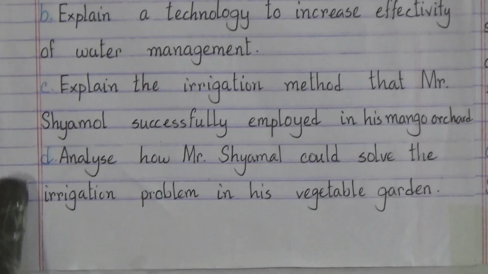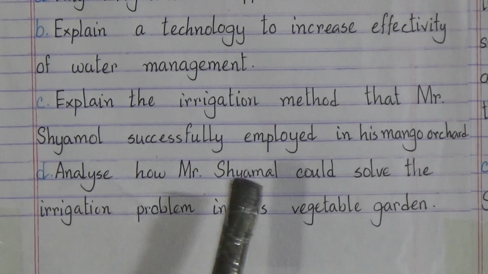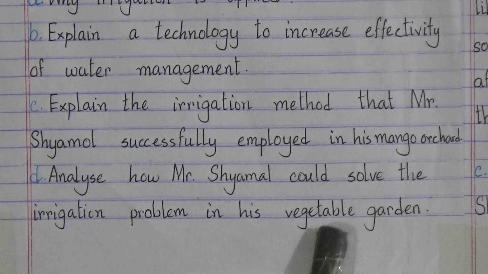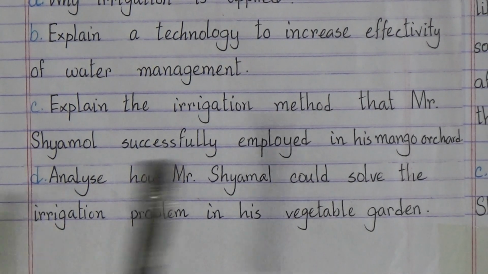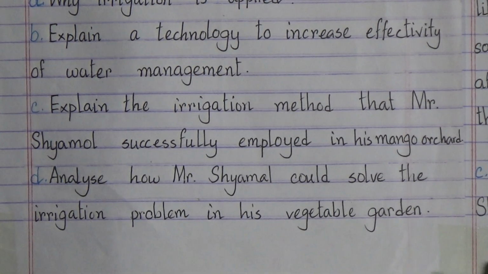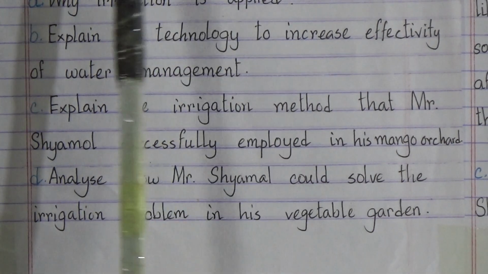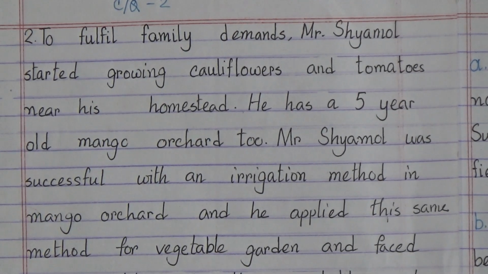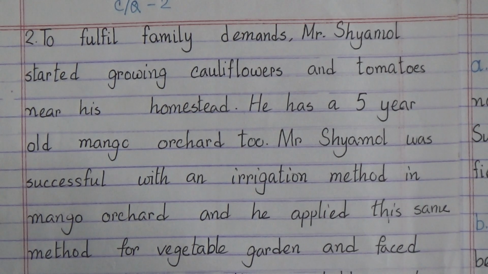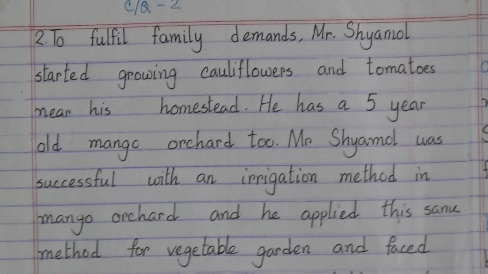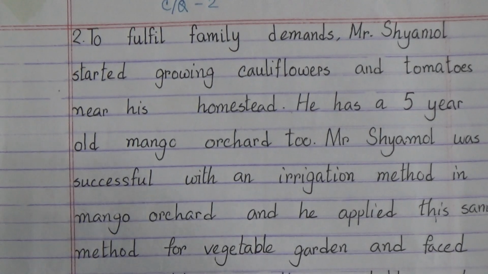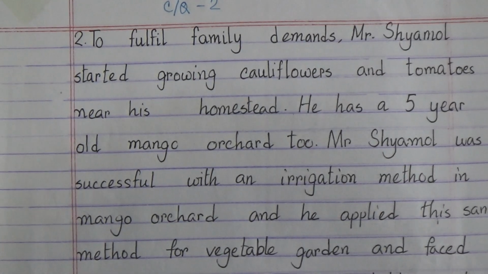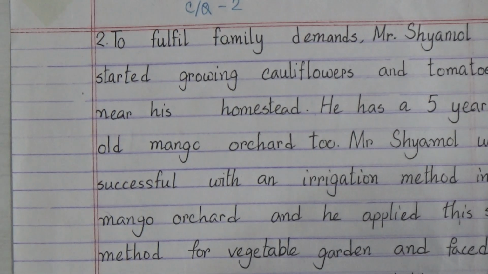Now come to number D. It said, analyze how Mr. Shamol could solve the irrigation problem in his vegetable garden. So already we have seen that he has applied the circular irrigation method in his vegetable garden, but this is not good for the vegetable garden because in this process the water may stagnate for some time, and as a result it doesn't help the tree to grow. So what can he do? Now we will see the answer.